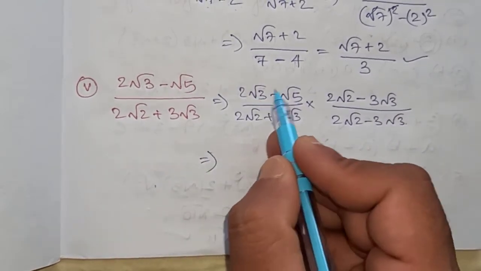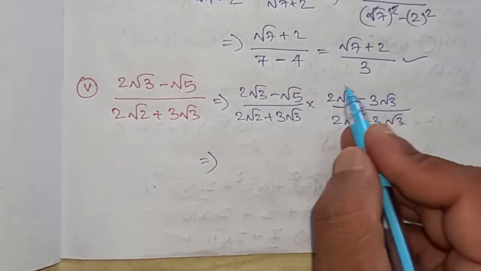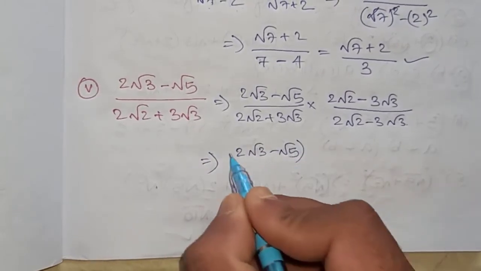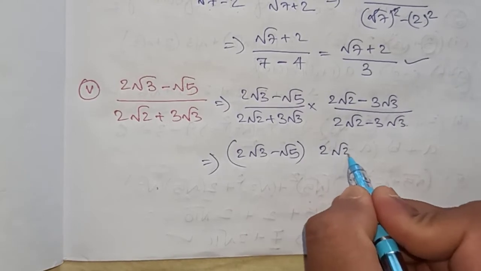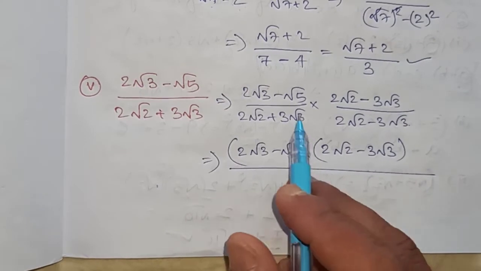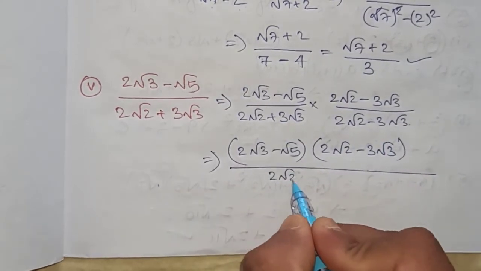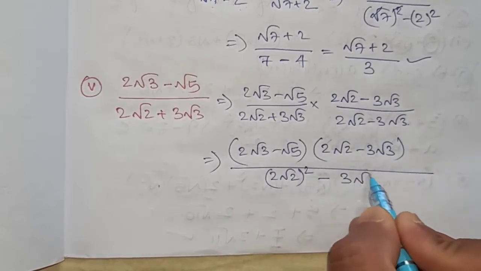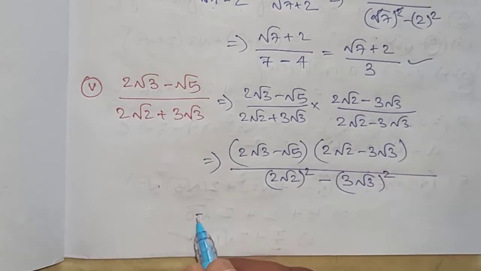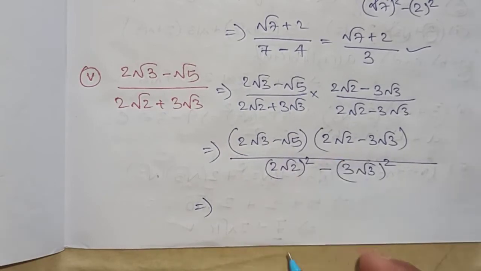Now we will multiply this into this. That means the total term of the first one into the total term of the second one. So 2 root 3 minus root 5 inside bracket, and 2 root 2 minus 3 root 3 inside bracket. The denominator is the same, a plus b, a minus b, a square minus b square. Now how do we multiply this type of numbers when two terms are given inside the bracket?